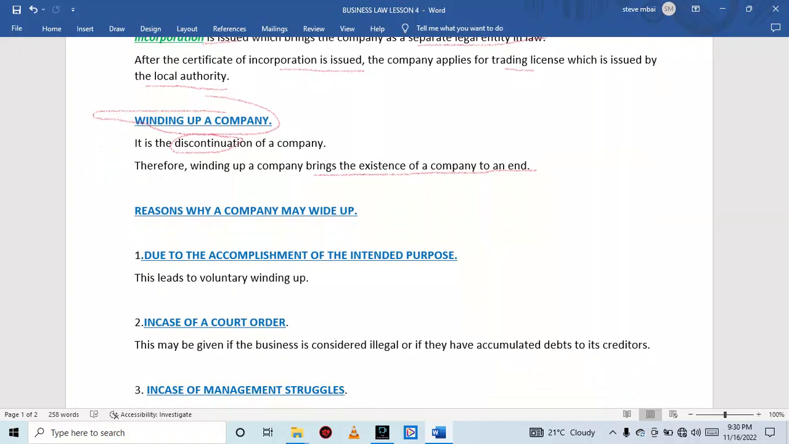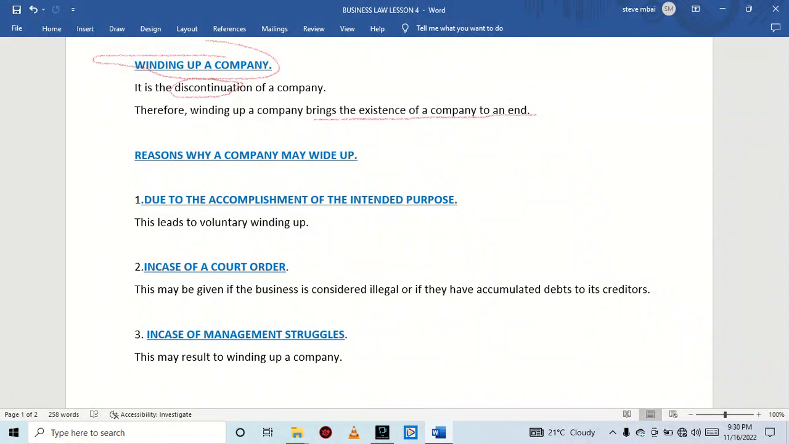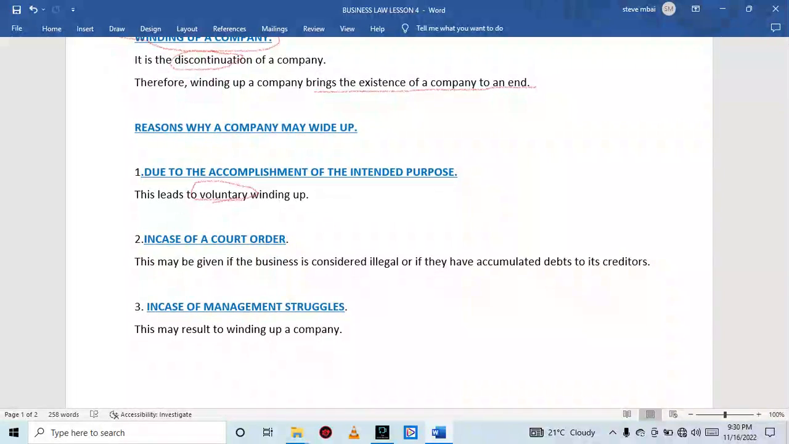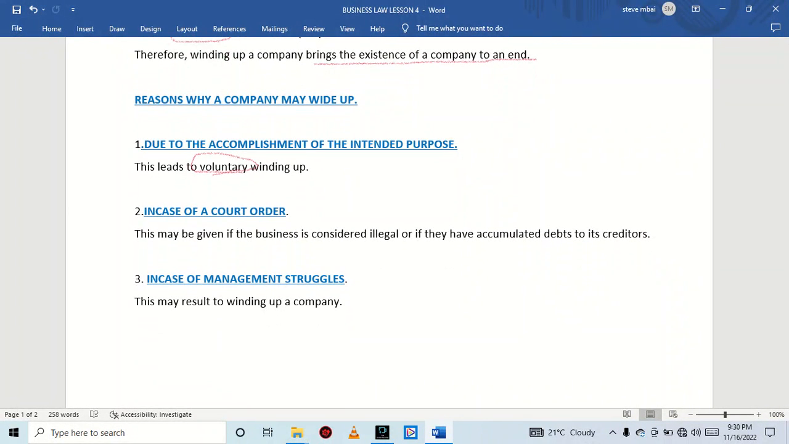Some of the reasons that can make a company be wound up is due to the accomplishment of the intended purpose. For example, if a company was to supply some construction materials, once they have accomplished that task, the company can come to an end, or it can be wound up voluntarily because it has already achieved its set purpose.